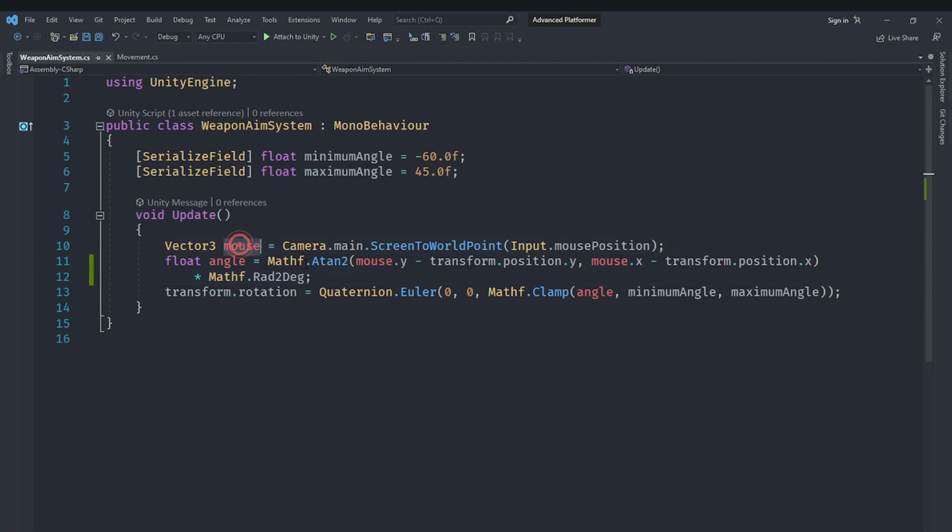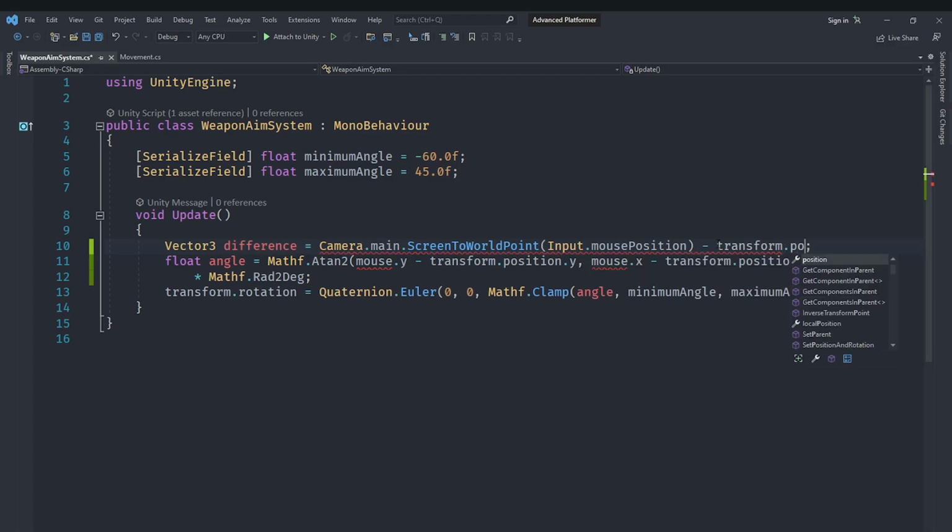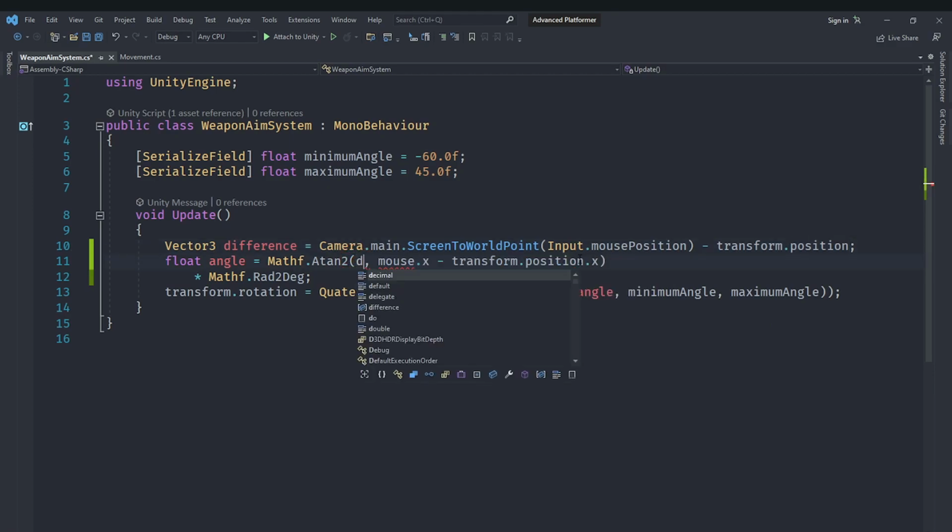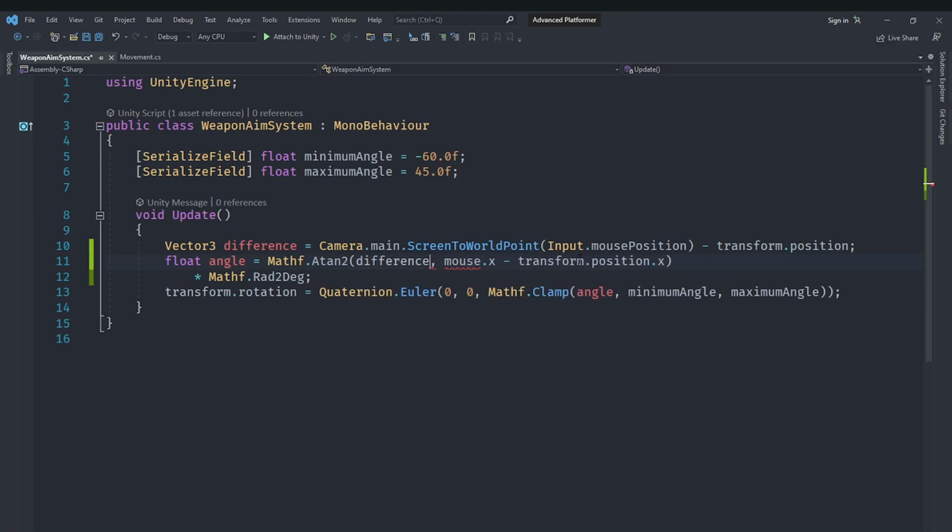Instead of having this mouse position, I'm going to create this vector called difference, and we are going to subtract transform.position from this directly. We are not going to use this here, but we are going to use our direction vector here, because that will keep things a bit better. Difference actually, not direction, so we'll say difference.x. We can also call it direction, that is also right. This is actually supposed to be x, so let's change that to difference.y. This is actually supposed to be difference.x, and the first one is supposed to be difference.y.